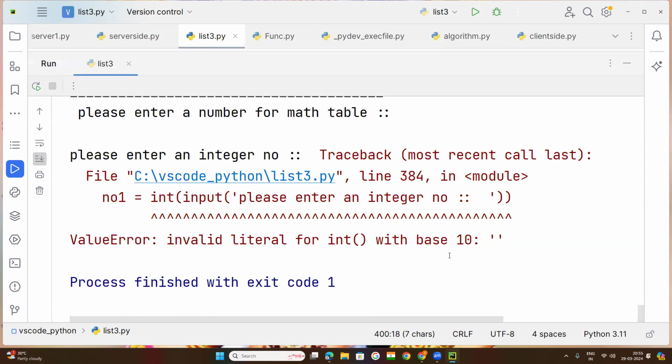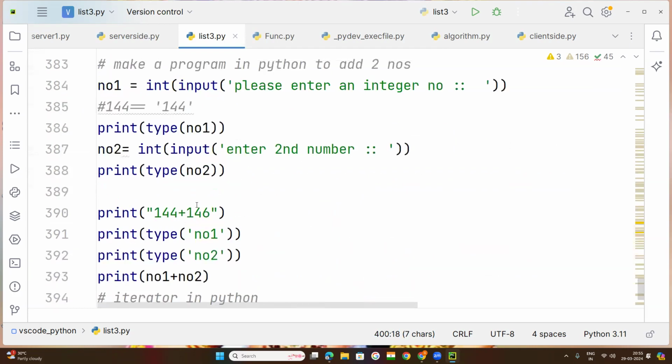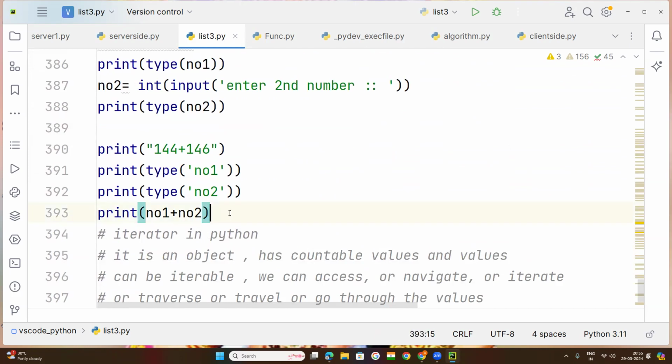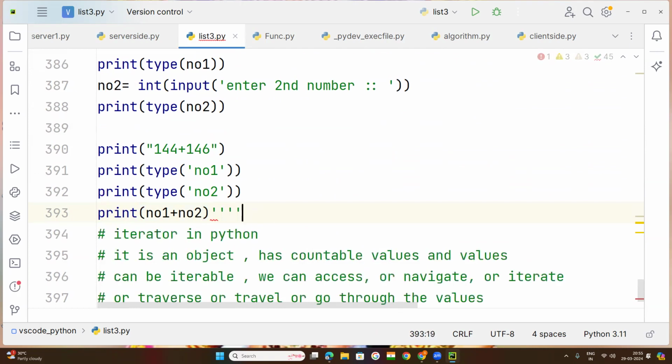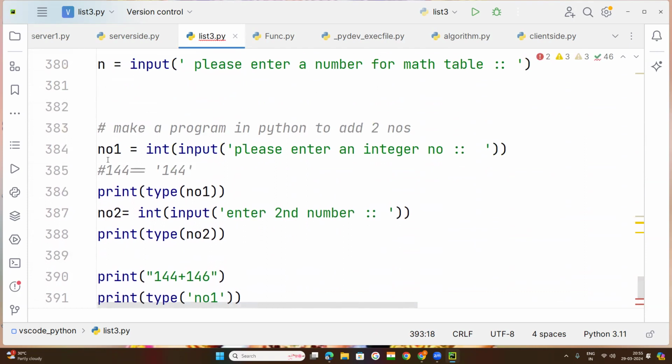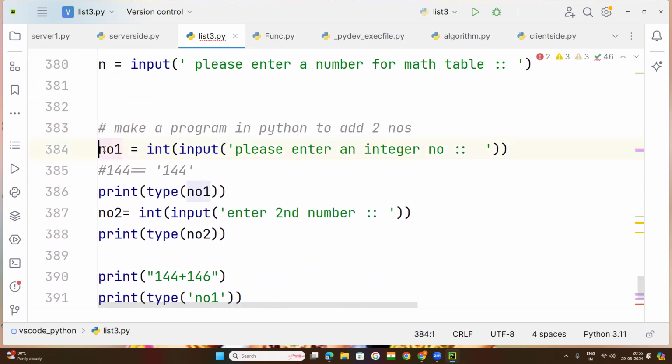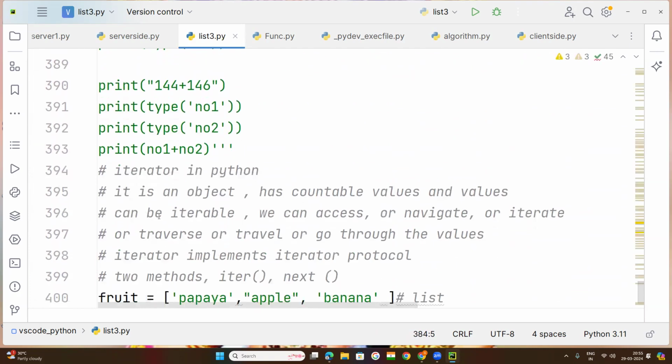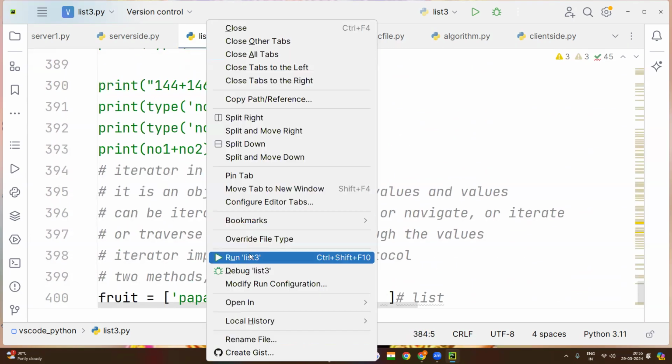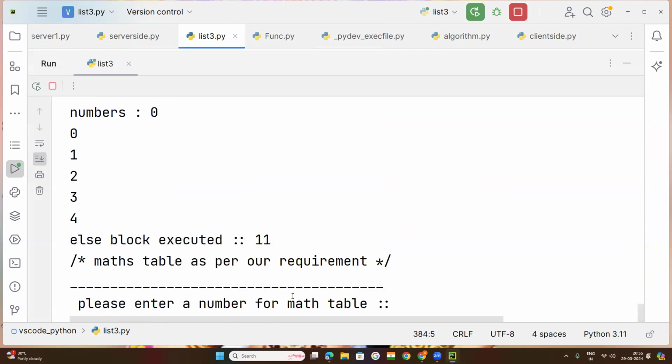So this is the previous code. I want to keep all this code in triple quotation marks, multiple comments. Use triple quotation marks so that when you run this code now, the previous code will be under the comment section.